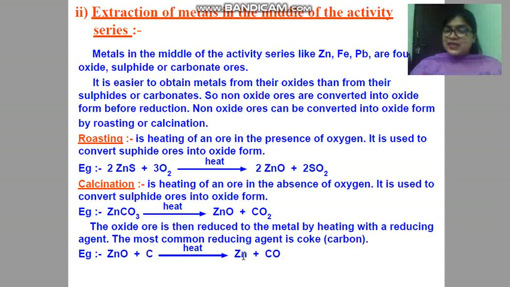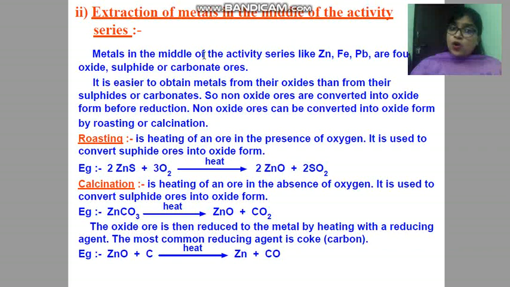Further, this metal is not pure, so we have to do refining also. It is an entirely new topic that we will discuss later in the next video. Okay children, so these are the steps that we have to follow for extraction of metal in the middle of the activity series. If the ore of a metal is present in metal oxide form, then it is okay.